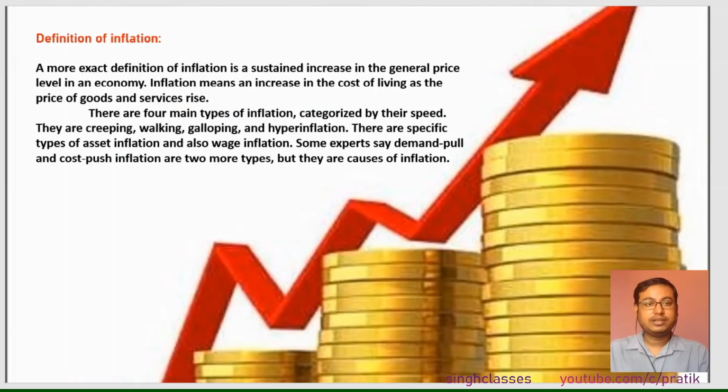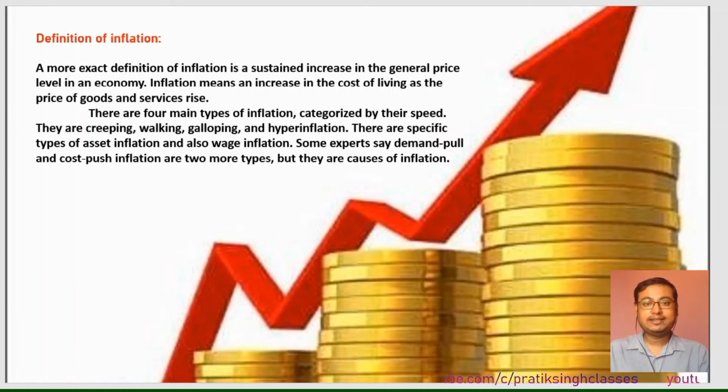Alright, so coming to the definition of inflation, what really does it mean? A more exact definition of inflation is a sustained increase in the general price level in an economy. That means year on year, what is the price increase on any FMCG things or anything which you use in your day-to-day life.